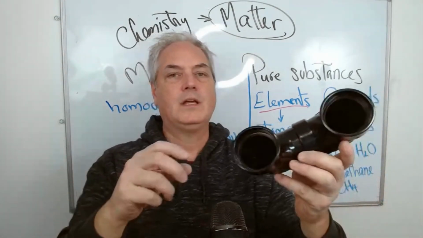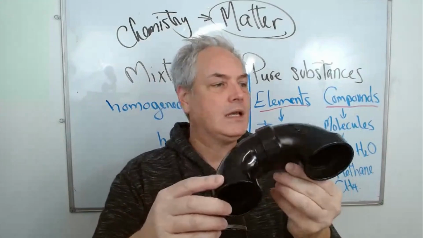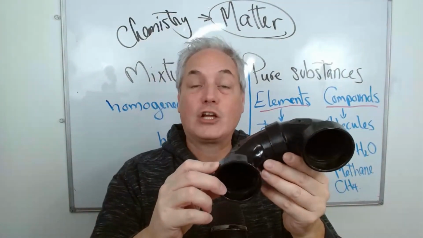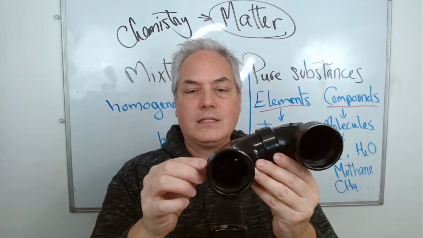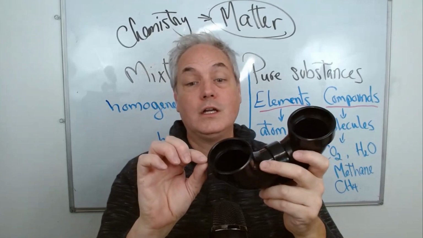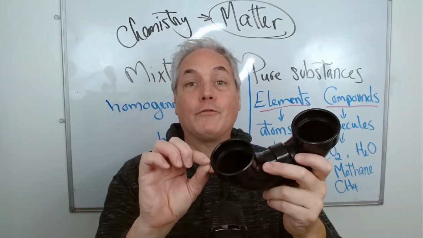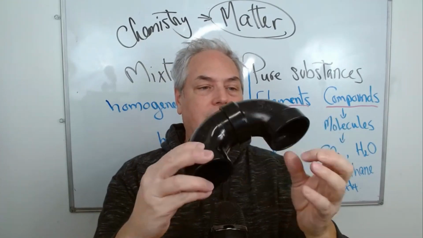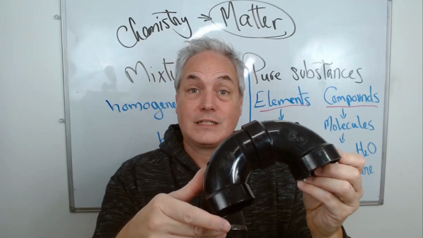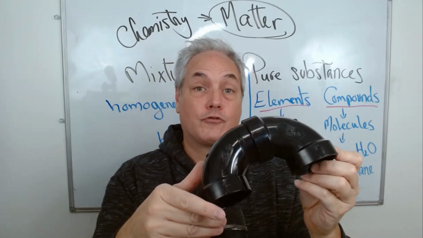Okay, let's use this. Here I have a pipe, and the pipe is made of plastic. There's a specific type of plastic with a specific color. If you were to take this piece of plastic and break it down in small pieces, small pieces, small pieces, you will end up with one small particle of plastic made of one type of particles. And here I have to assume that the overall composition of this plastic is the same throughout.